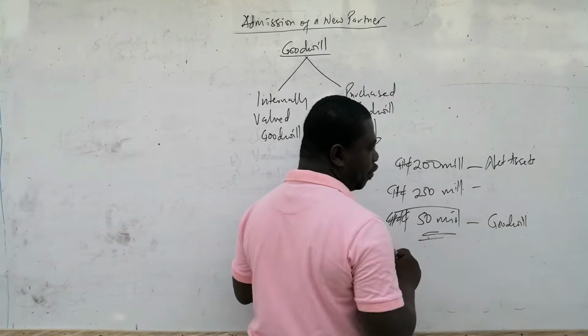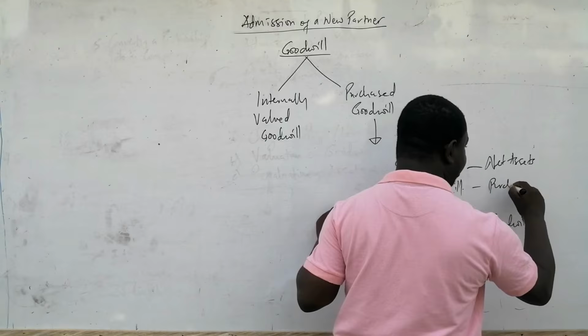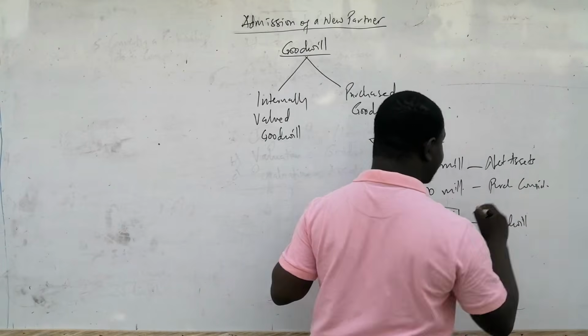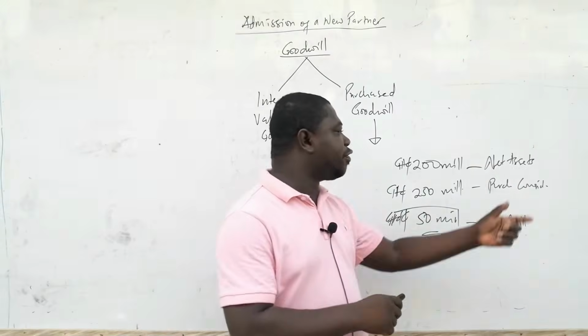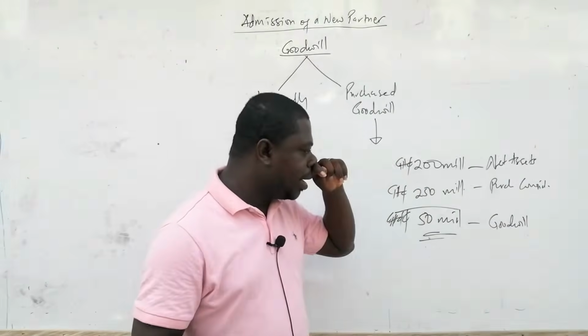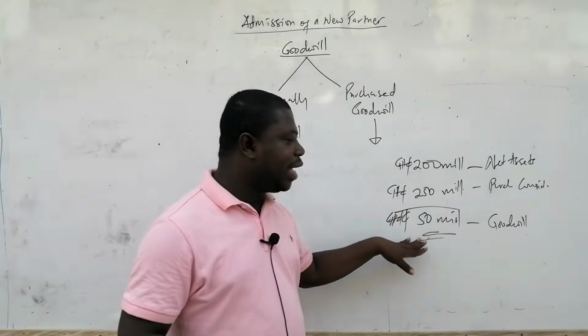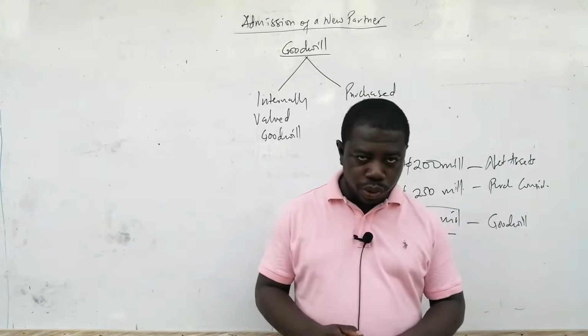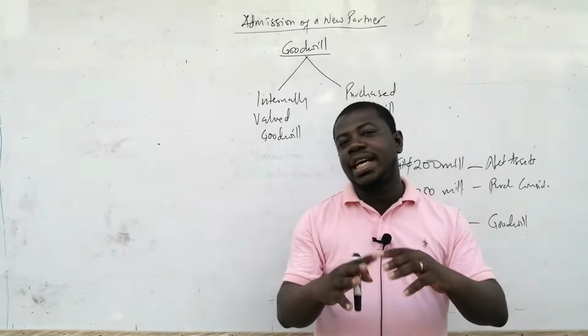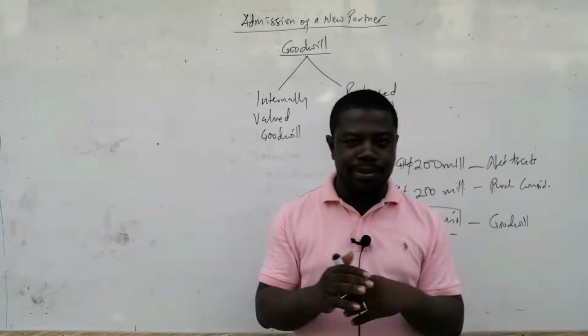So the 250 million is your purchase consideration, how much you are buying the business for, and the business net asset is 200 million. And so the business value in net assets is 200 million. You are paying 250 million, an extra 50 million for goodwill. That is the meaning of purchased goodwill. And so I'm sure this has enhanced your understanding of the concept of goodwill.